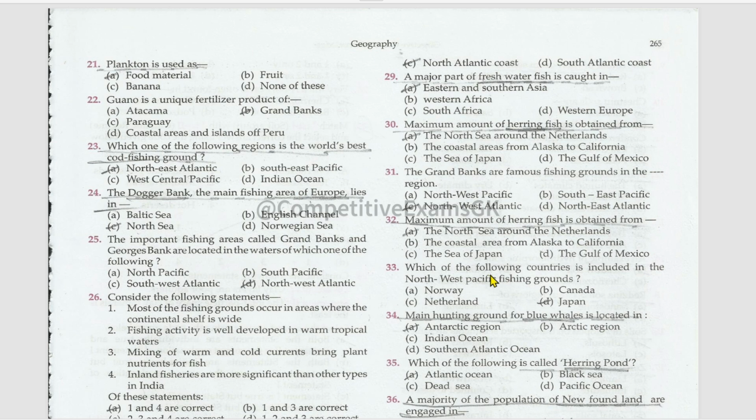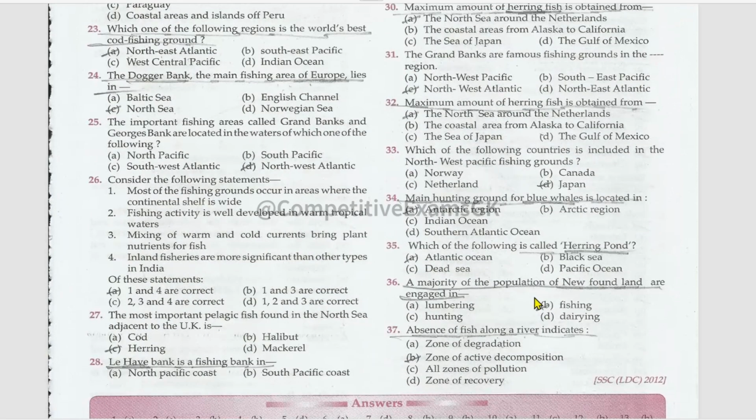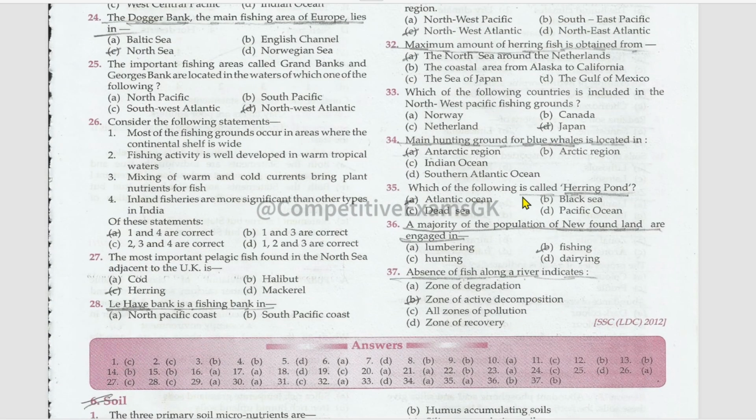Which of the following countries is included in the Northwest Pacific fishing grounds? That is Japan. Main hunting ground for blue whales is located in Antarctic region. Which of the following is called herring pond? That is Atlantic Ocean. A majority of the population of Newfoundland are engaged in fishing. Absence of fish along a river indicates zone of active decomposition.